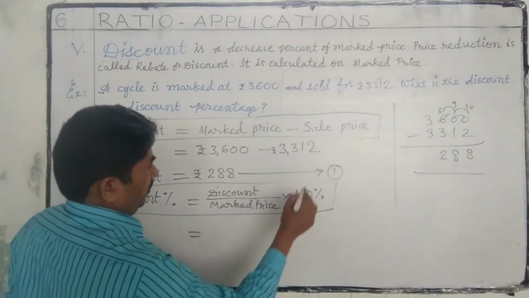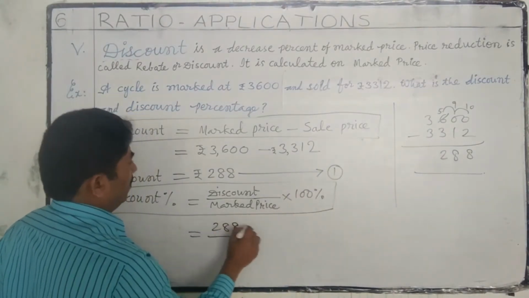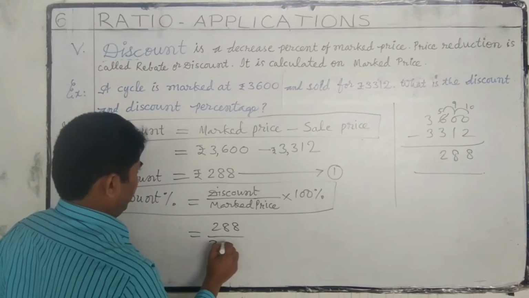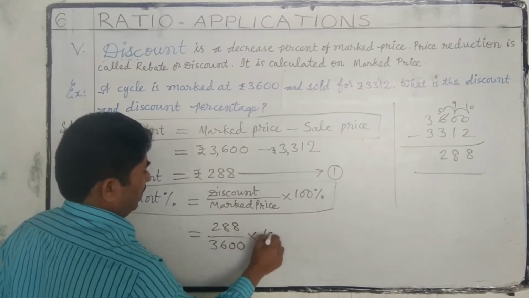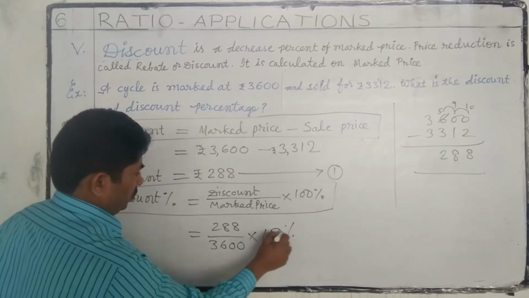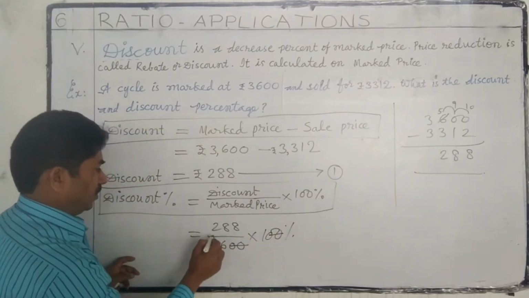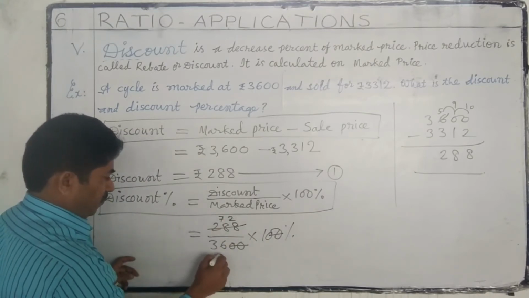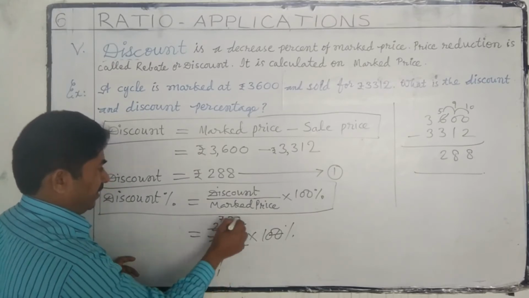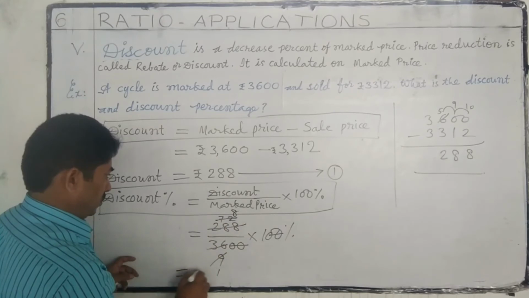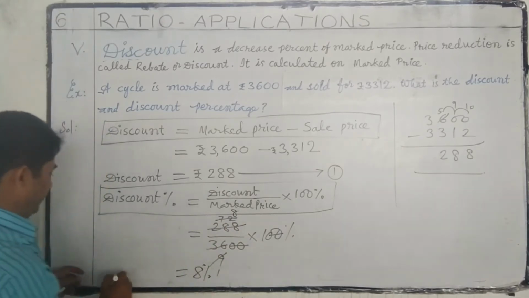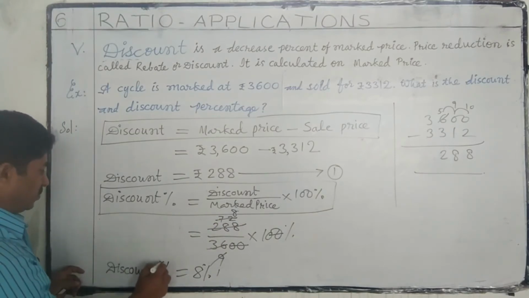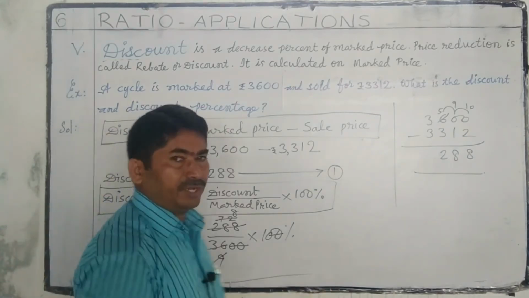Discount we got 288 rupees. Market price is 3,600 into 100%. 2 zeros get cancelled. 4 7s are 28, 4 9s are 36, 9 8s are 72. So 8% is the discount percentage.